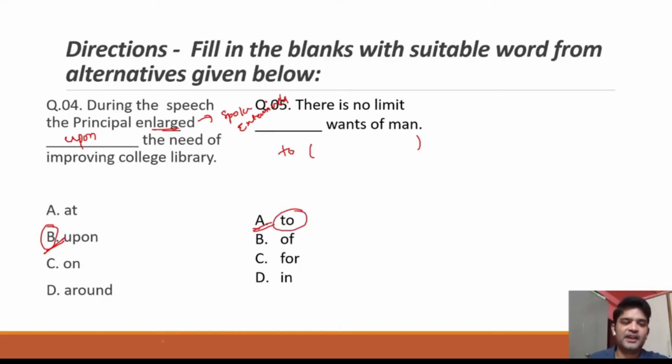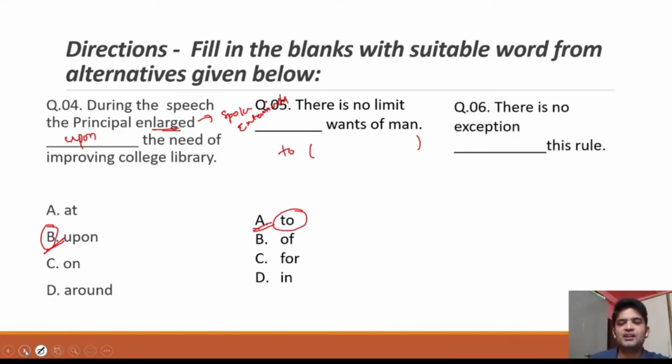And please make sure that before each and every solution, pause the video, try to solve it for yourself, and then see whether your solutions are correct or not.